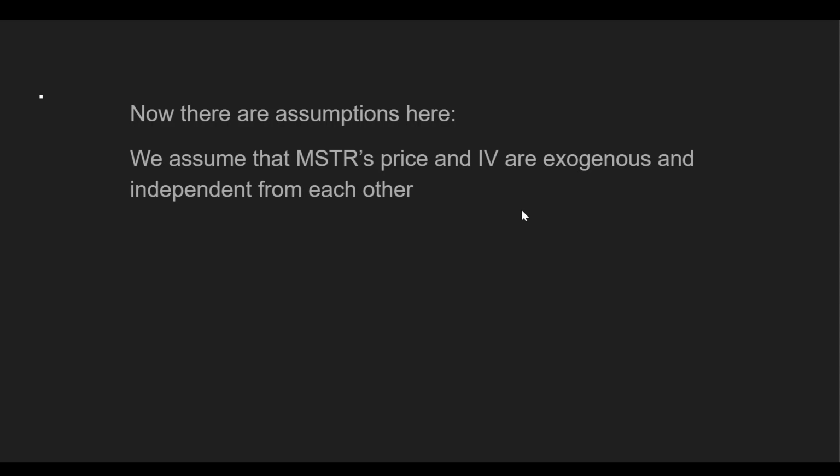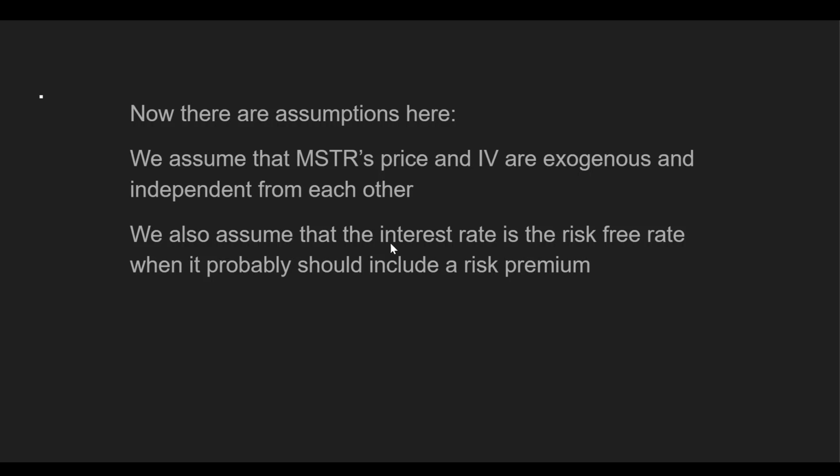Now, there are assumptions that I'm making over here, and it's important to know what assumptions are going into your model. First off, we assume that MicroStrategy's price and implied volatility are both exogenous and independent from each other. This is obviously not an assumption that works out all the time, because we know for a fact that when the price goes up, the implied volatility tends to go up too. So there's some kind of self-referential feedback loop that we're not going to be able to account for in this simple option model. We're also assuming, in the very naive case, that the interest rate is the risk-free rate, when it probably should be at a risk premium.